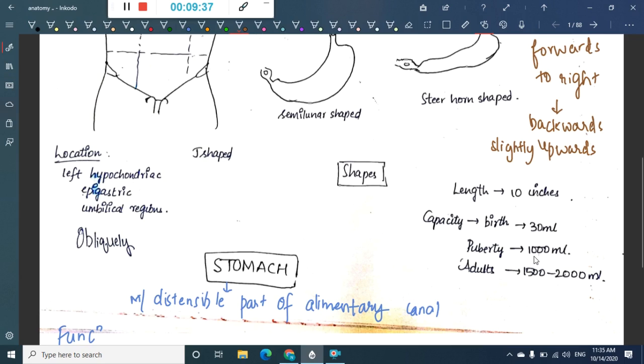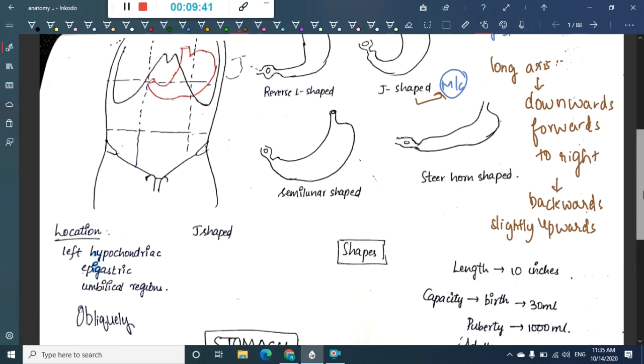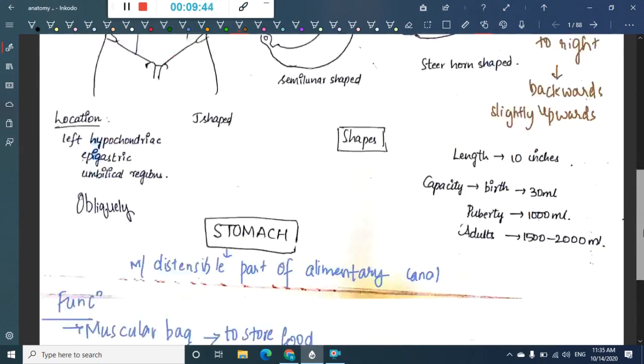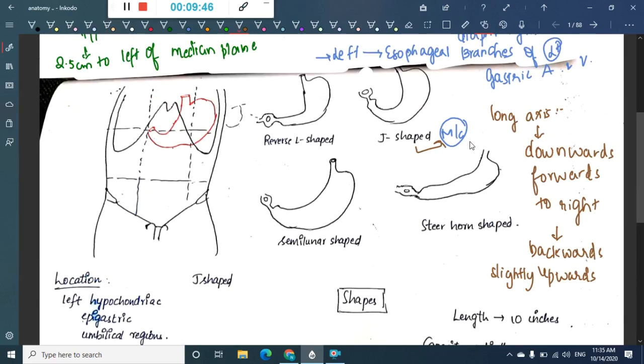Both the shape and position of the stomach vary greatly according to the build of the individual. In the shapes, the high or transverse type, that is the steer horn shaped stomach, is seen in short and obese individuals. This is called high and transverse.